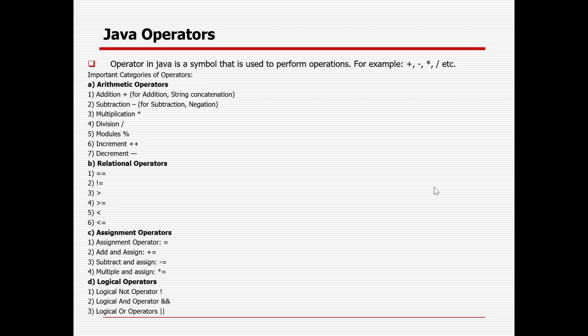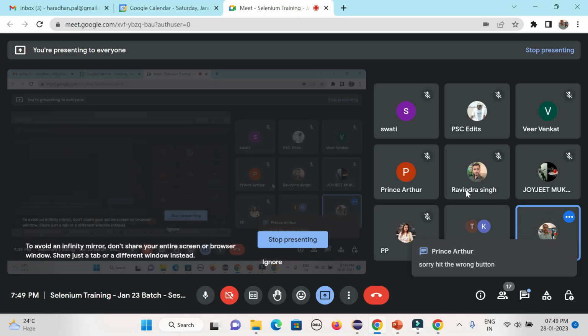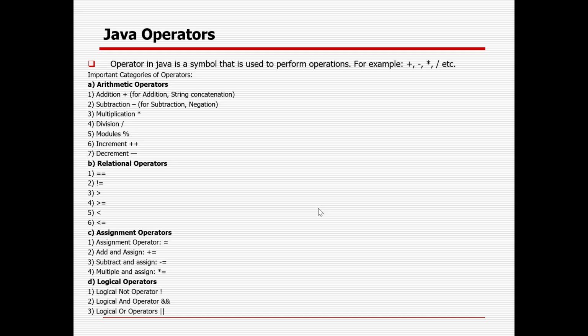Then Java operators in real time also. In the normal way, we are doing addition, subtraction, multiplication, all this stuff. In Java also it is possible. Then we can validate whether equal to, not equal to, greater than, less than, all this stuff with the help of the relational operator.